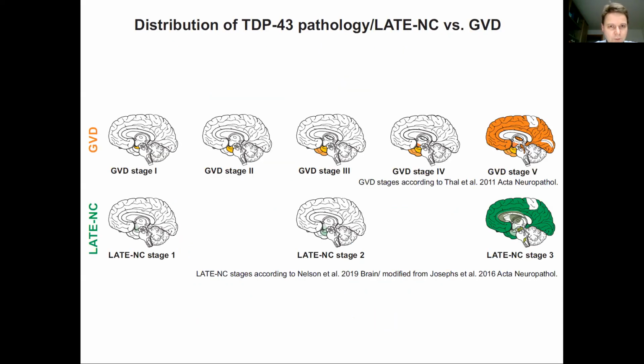When we look for the distribution of GVD pathology and TDP pathology, we see that both start somewhere in the medial temporal lobe and then expand to further brain regions, and finally the neocortex is involved as well.